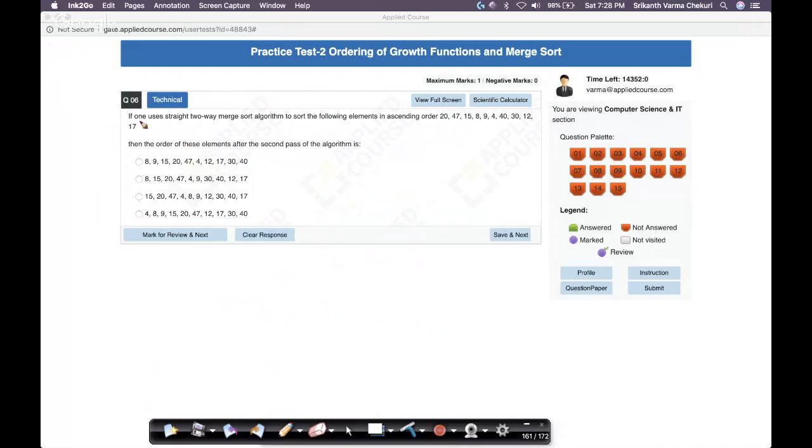It says, if one uses the straight two-way merge sort algorithm to sort the following elements. What elements do I have? I have 20, 47, 15, 8, 9, 4, 40, 30, 12, and 17. Let's assume this is what I have. It says I'm using a two-way merge sort algorithm. Two-way merging, not k-way merging. We have discussed k-way merging in the course videos. Then the order of the elements after the second pass.